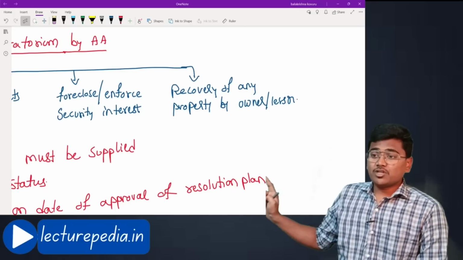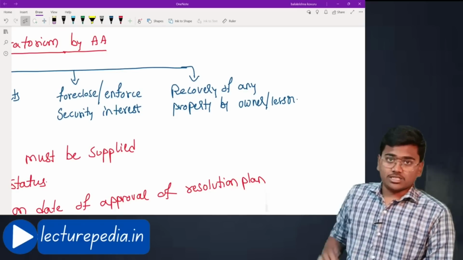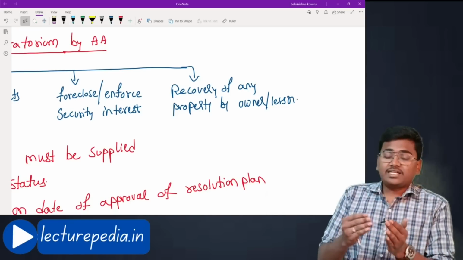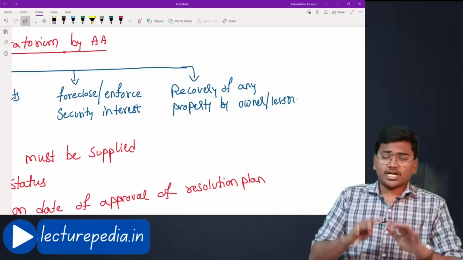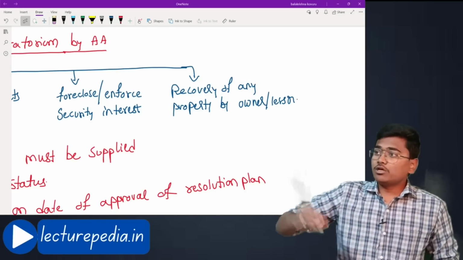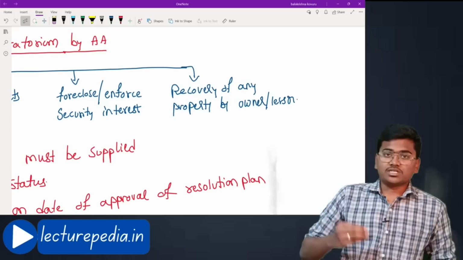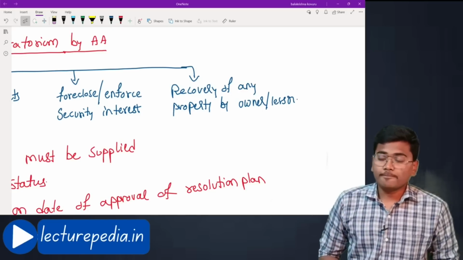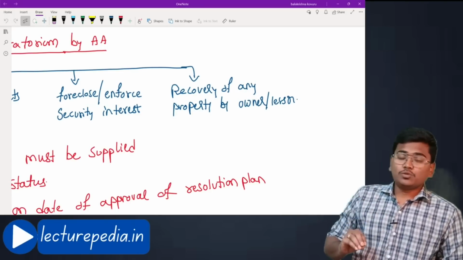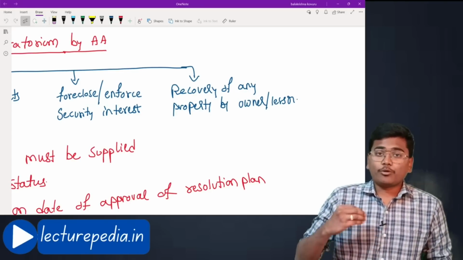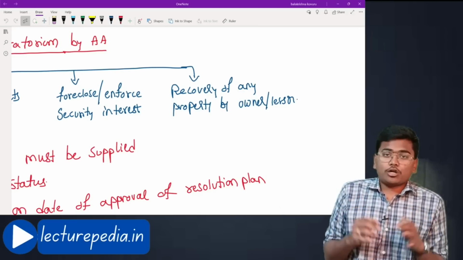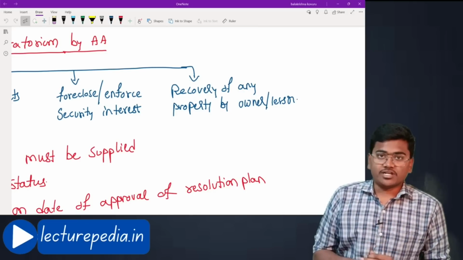And recovery of any property by owner or lessor. Let's say the corporate debtor has taken on rent the head office. The head office of the corporate debtor is on rented basis. Now, once the insolvency resolution process is initiated against this corporate debtor, what will happen is all the people will try to stop providing services or providing goods to this corporate debtor. So, to protect the corporate debtor, this moratorium period is given.